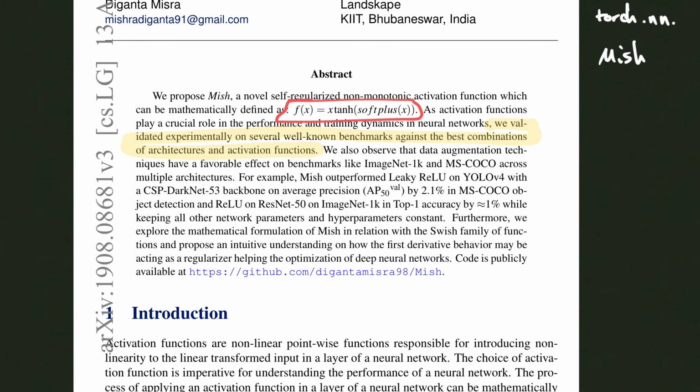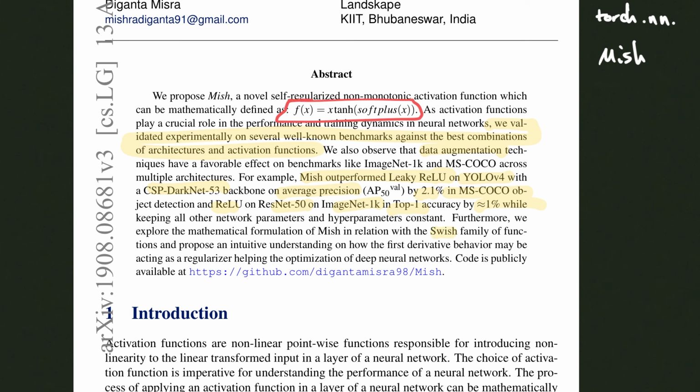This paper includes a lot of experiments in which they validated Mish empirically against different benchmarks and different combinations of architectures and activation functions. The results indicated that, in addition to the usefulness of data augmentation in many cases, Mish outperforms the famous leaky ReLU on YOLO version 4 with this type of backbone, and with the performance metric of average precision by 2.1% in MS-COCO, and ReLU on ResNet 50 on ImageNet 1K and top 1 accuracy by 1%. So all of these show that this type of activation function is very useful.